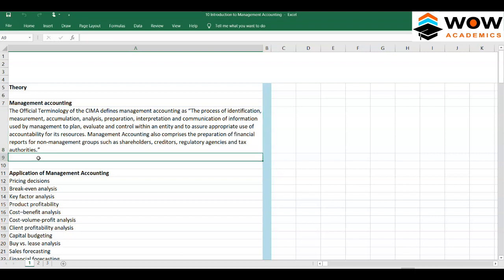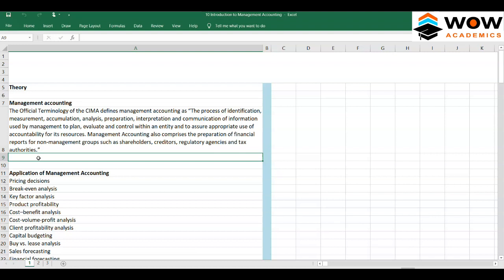Management accountants are usually not involved in the direct preparation of financial reports, but they are helpful in preparing other management-related items, something like CSR reports and environmental reports. They are helpful in creating those kinds of reports.